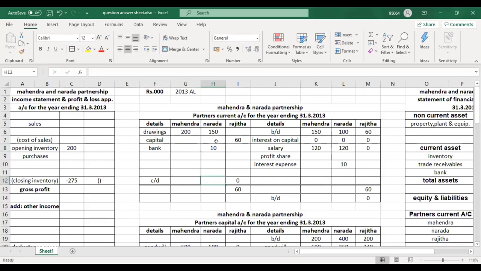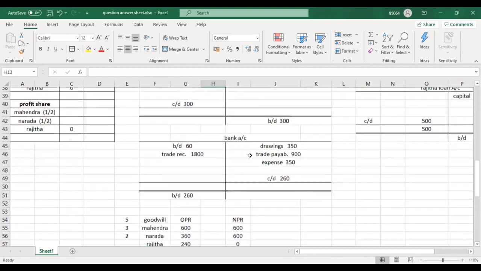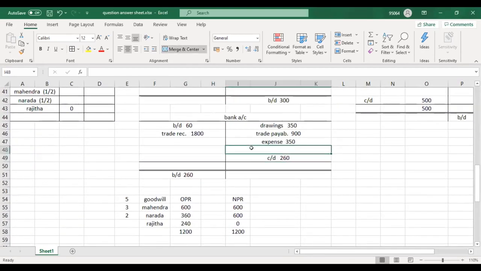If they have paid, you credit 10 to show it is in partner's current account, and then you debit to show that they have paid. So partner's current account debit, bank account credit.